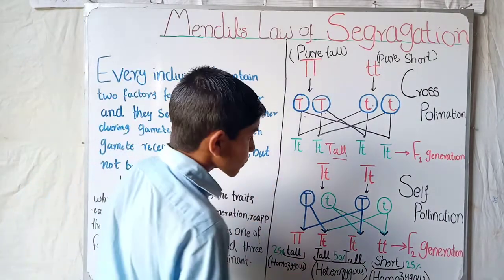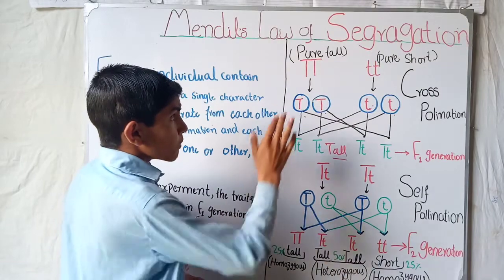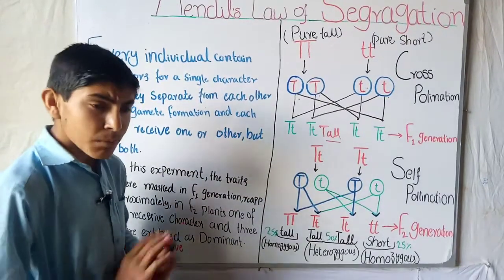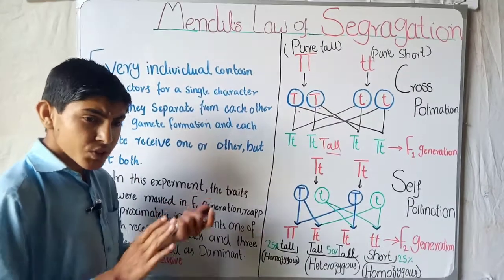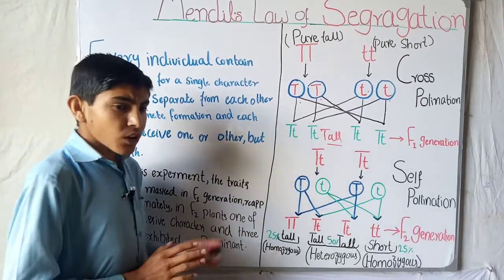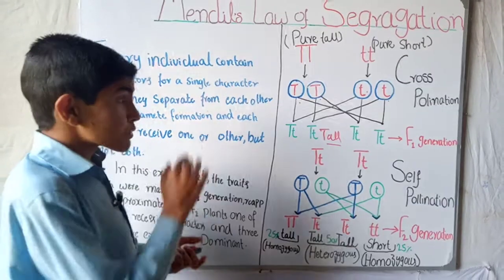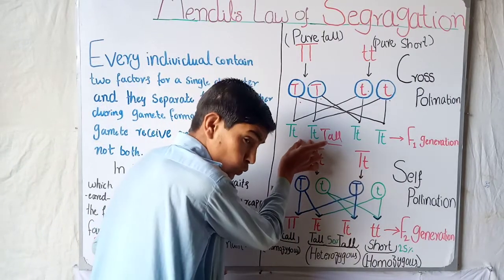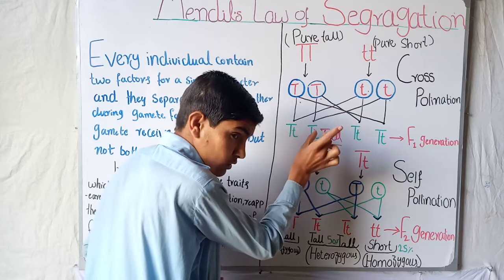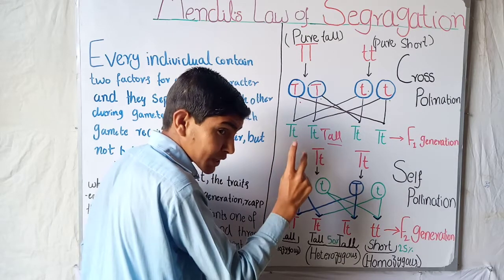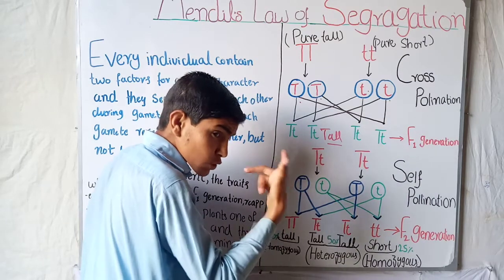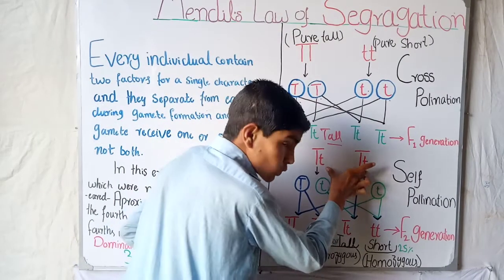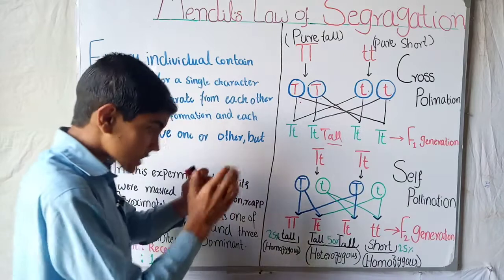Then, by performing the experiment for the law of segregation, Mendel let these two F1 generation plants, which were tall phenotypically but genotypically also contain the short plant, self-pollinate.